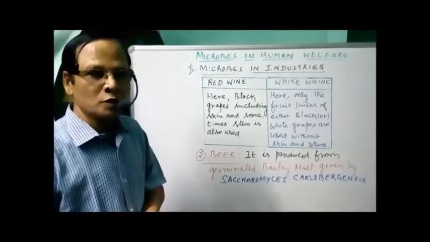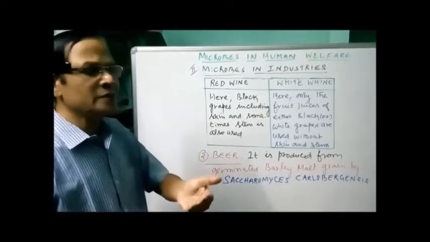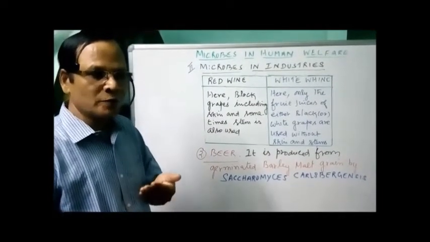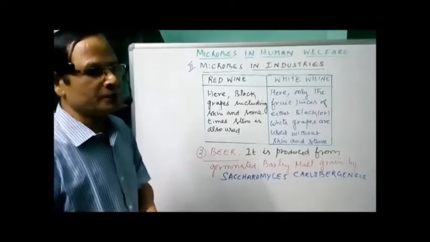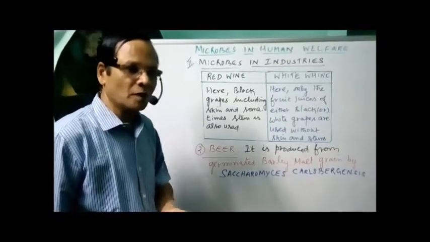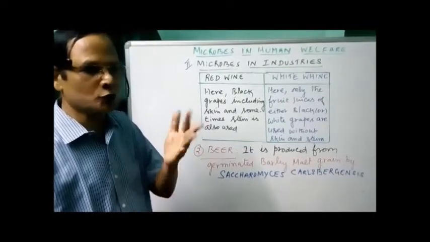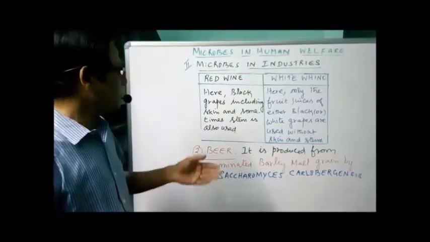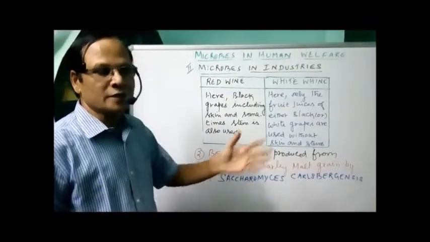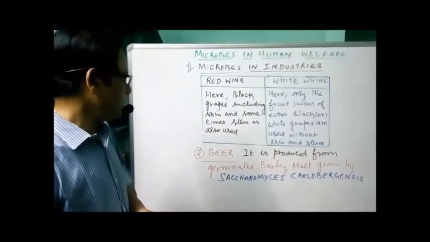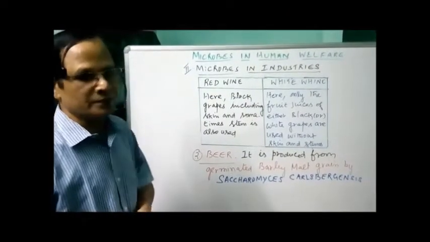Now the next one is rum. Rum is obtained from fermented sugar cane, or from molasses, or directly from the sugar cane juice, by Saccharomyces cerevisiae. That is one. Then we have the next one, whiskey.